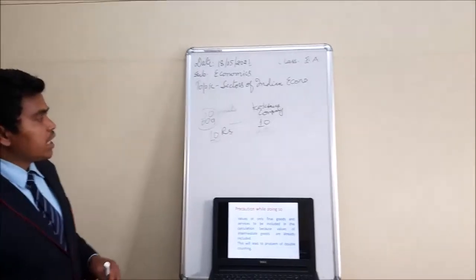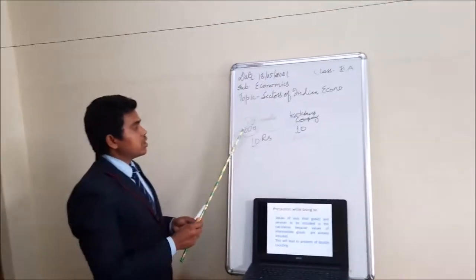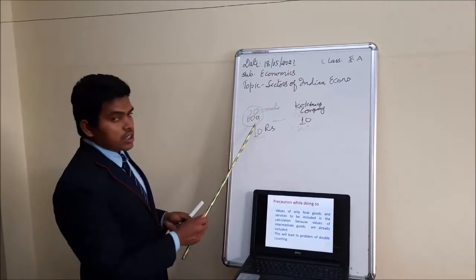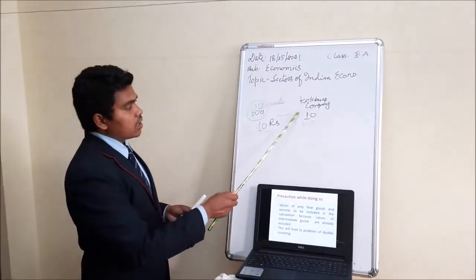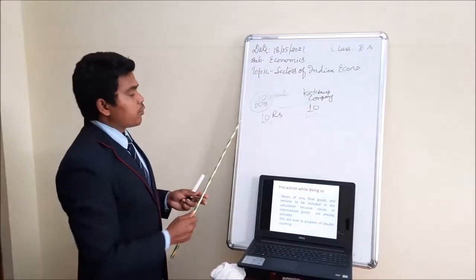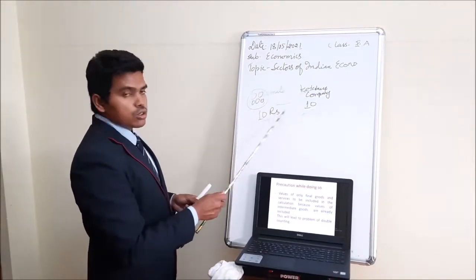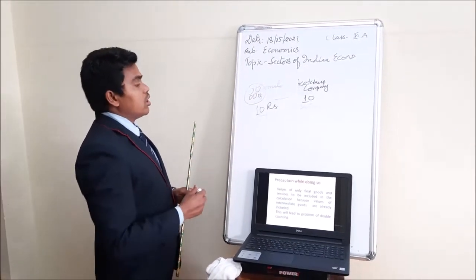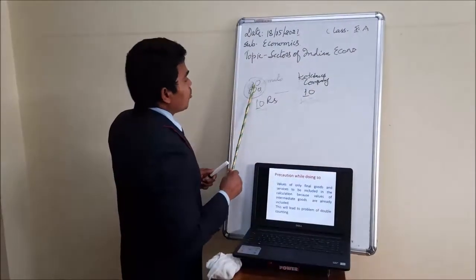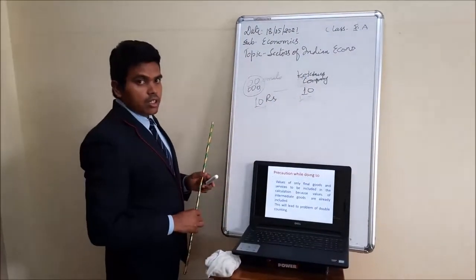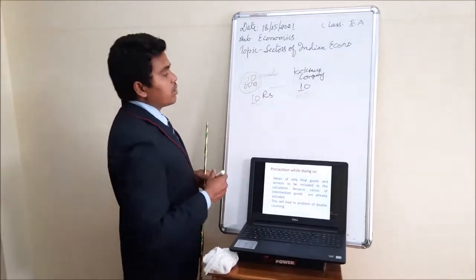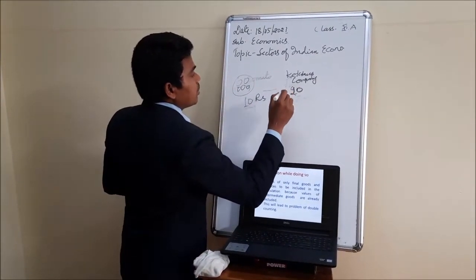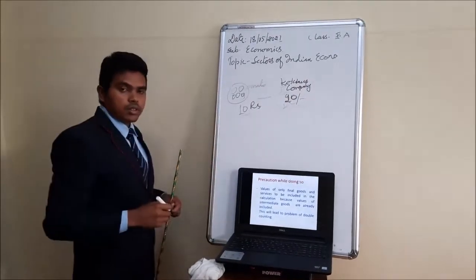In order to make ketchup, the tomato has to be processed, isn't it? Yes, sir. And then it becomes the ketchup. So for that, a lot of work is going on and many workers are involved, isn't it? Yes, sir. So when the tomato is turned into ketchup, the ketchup company fixes the price of this ketchup at 20 rupees.